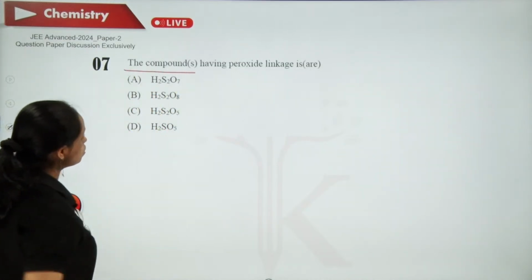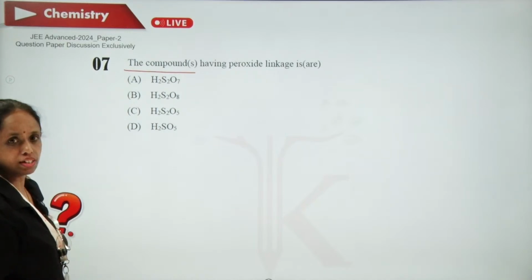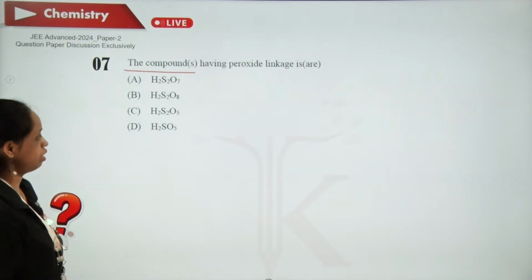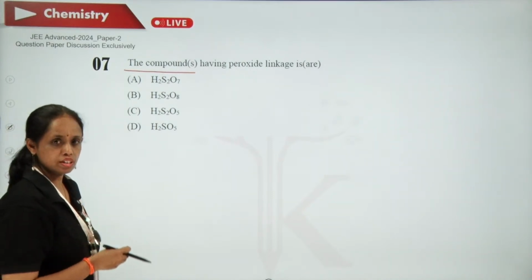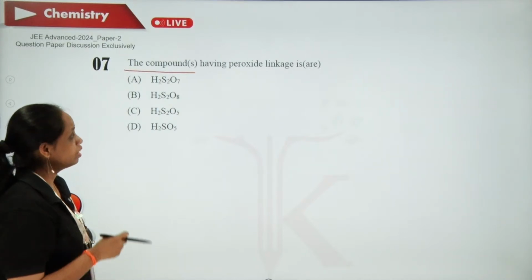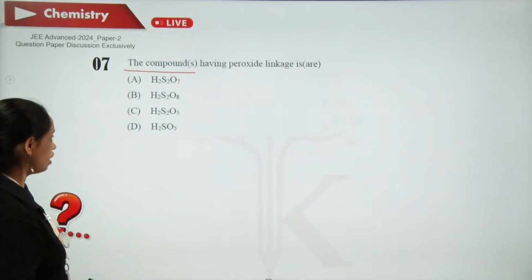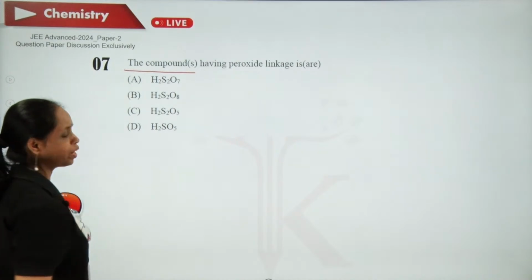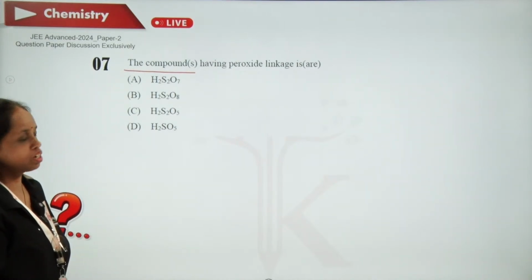The compounds having peroxide linkage are. How will we do this one? Whenever the oxidation number is more than its group number, then we can say that it has a peroxy linkage.